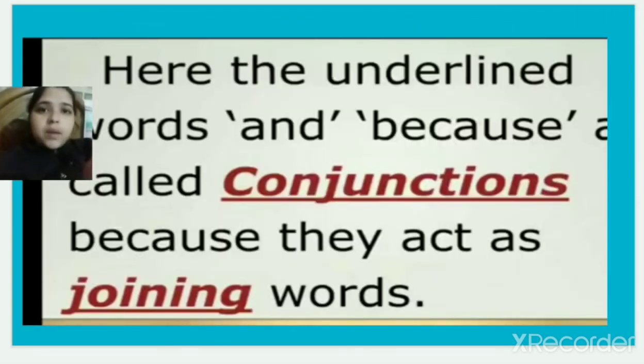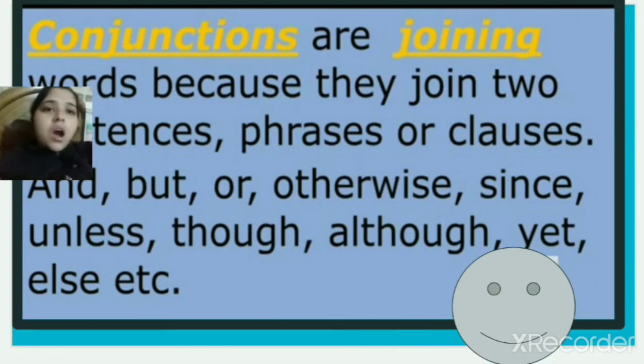Conjunctions are joining words because they join two sentences, phrases or clauses, like and, but, or, otherwise, since, unless, though, although, yet, etc. These are the conjunctions which we are using in our sentences to join two sentences.